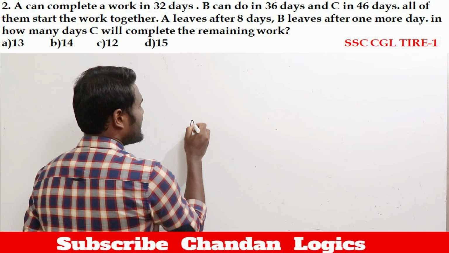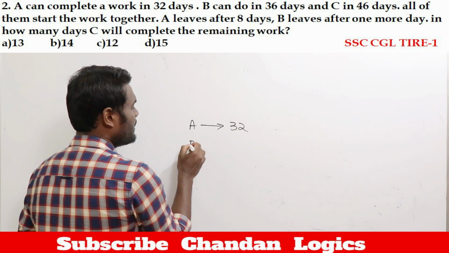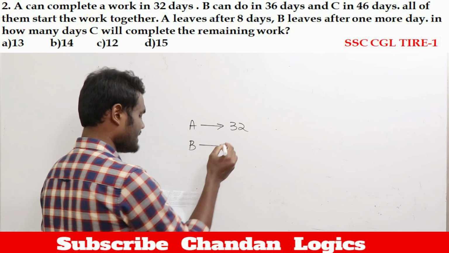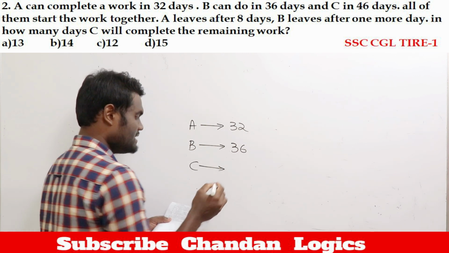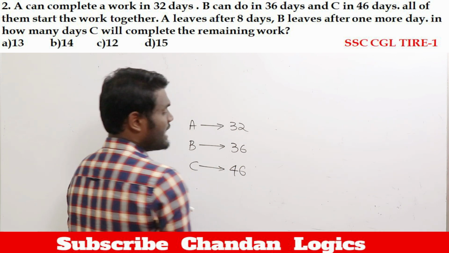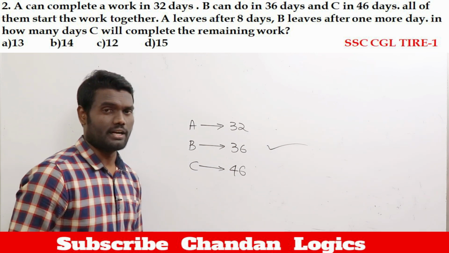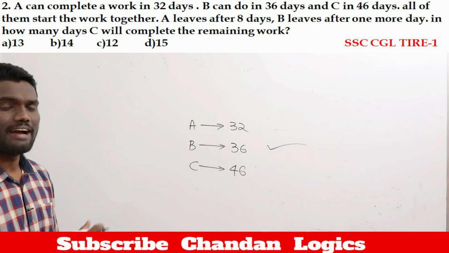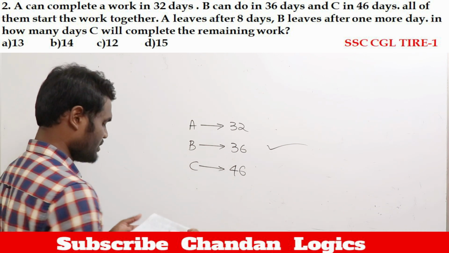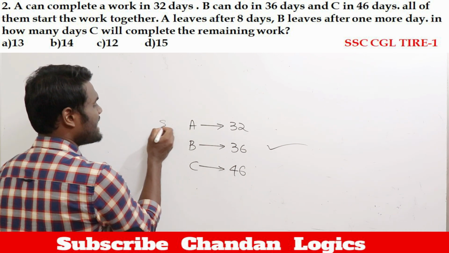It is said that A can complete the work in 32 days. B can complete the work in 36 days. C can complete the work in 46 days. Now if you are going to take the LCM, this question is going to become complicated. Rather than going with LCM, if you go with percentage, whatever we have discussed earlier, then it's going to be simple. Now the question said that A leaves after 8 days, which means A is going to work for 8 days of time.